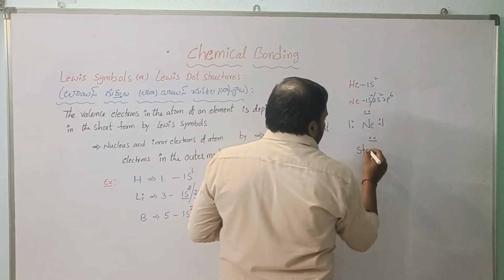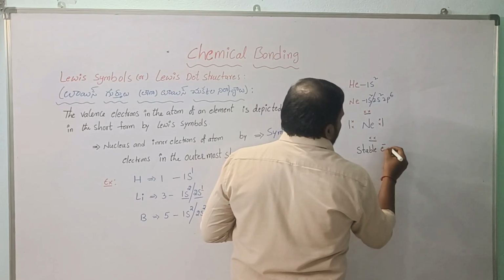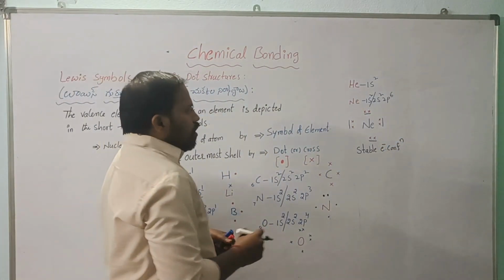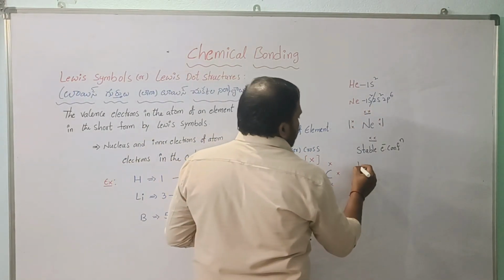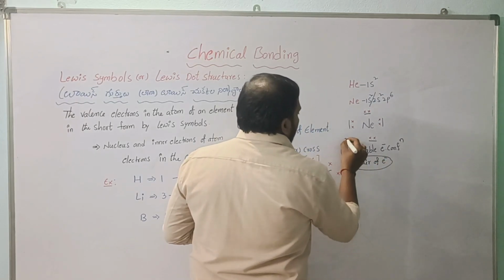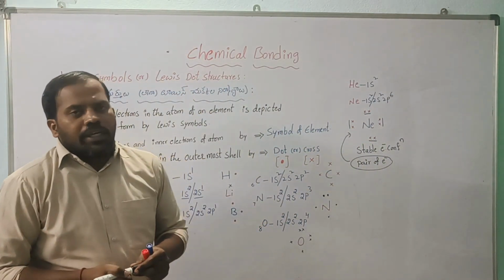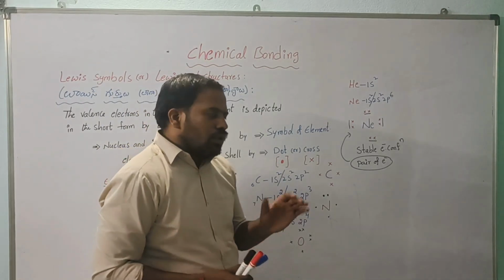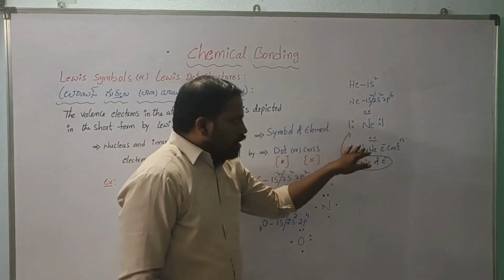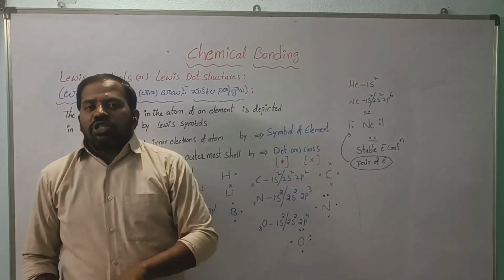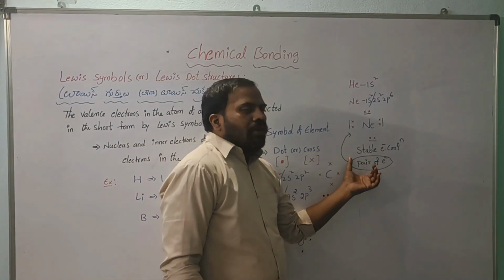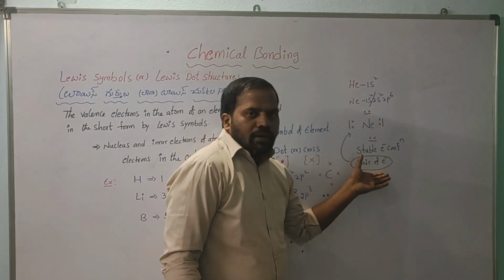So this type of configuration we can call a stable electronic configuration. Stable electronic configuration means there is no single electron; all are pairs of electrons in all directions. If the electrons are paired, they will not be involved in bond formation. So all the noble gases have stable configurations. So by this statement, the chemical bond definition is changed. All the atoms try to get a noble gas configuration or stable configuration.